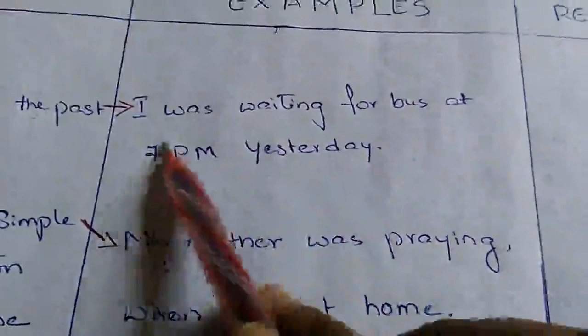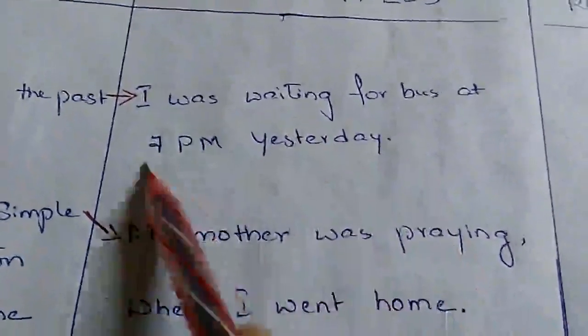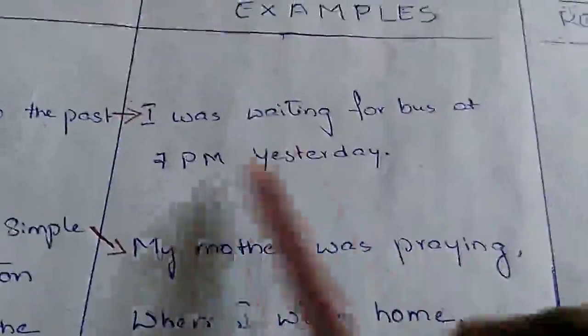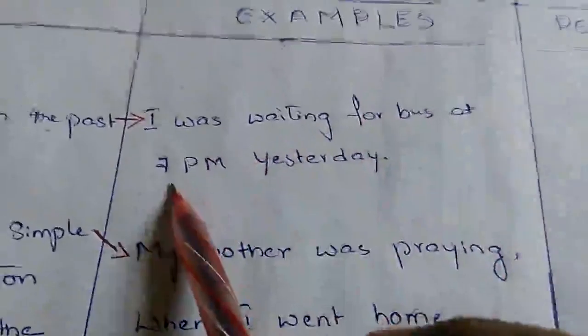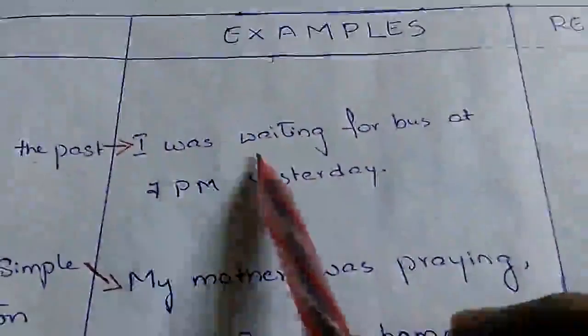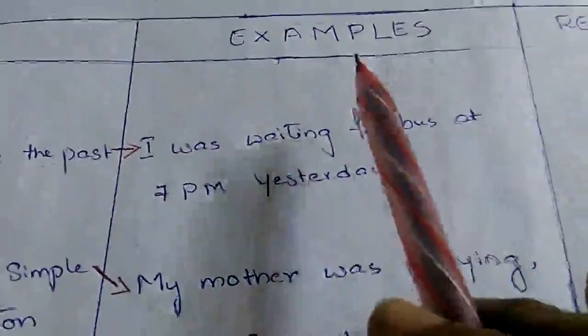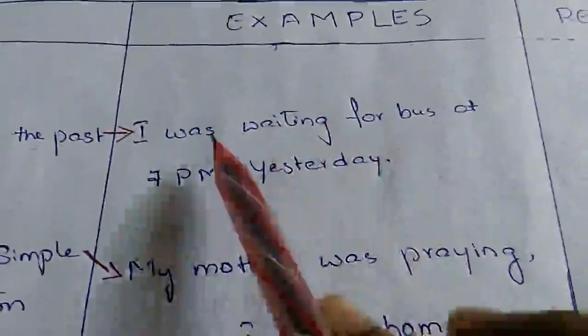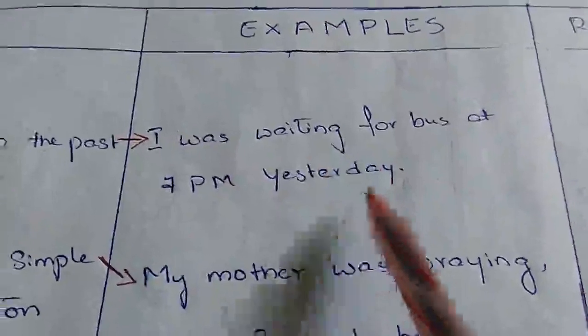A particular past time reference is given here. Yesterday, that is past time. At 7 p.m., particularly at this time, I was waiting for bus. That means I'm using this past continuous to express some action which was in progress in the past.